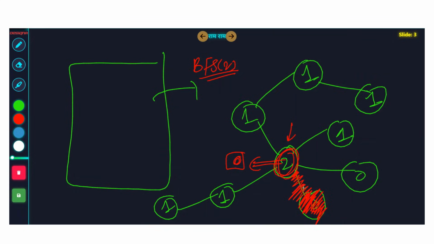Now it will go in all 4 directions, right? It will travel to this node, and I will give this node level 1 because all these nodes are coming in the next level, right? This node also level 1. But for this node, it will not be given a level because we will put an if condition. If we are traveling to a node whose value is 0, we will not travel there. So we will not go there.